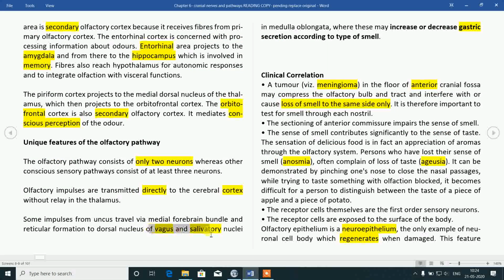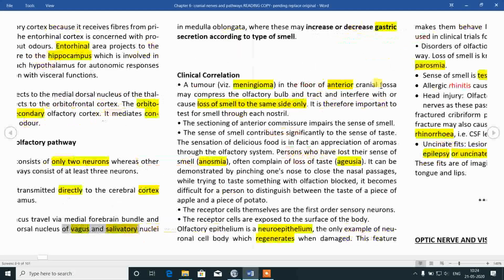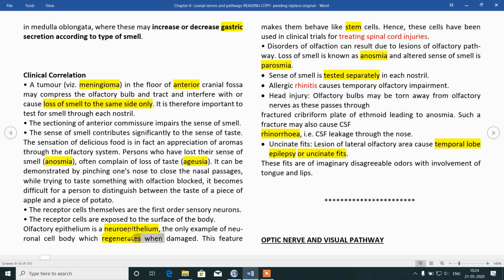Because olfactory neurons have the ability to regenerate when damaged, they act as stem cells, and transplantation of these stem cells is used for treating spinal cord injury. It is research level surgery.